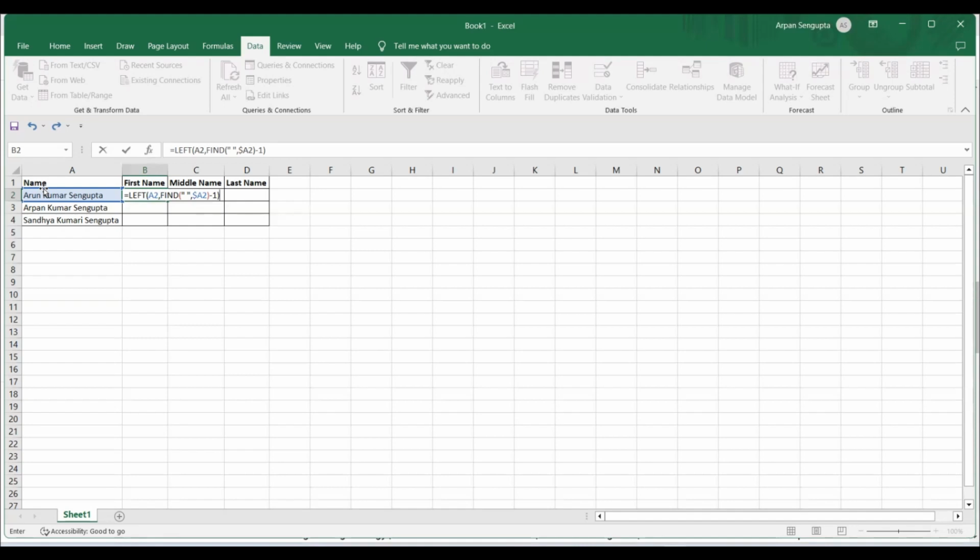So this should give me, in this case, Arun, and then it should give me Arpan, and the last one should give me Sandhya. We can see that all of these names have different numbers of characters. So if this formula is working perfectly, it should give us all of those names and should not create any issue. So this is giving me Arun.